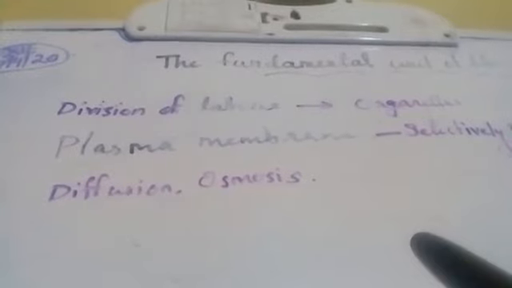Last class we studied various types of cells. Their shape and size may vary. Some of them may have a nucleus, some may not. Likewise, they are of different types. In multicellular organisms, there is division of labor. Like what?